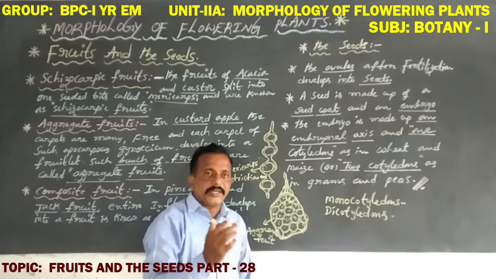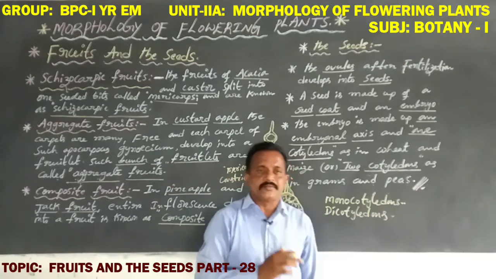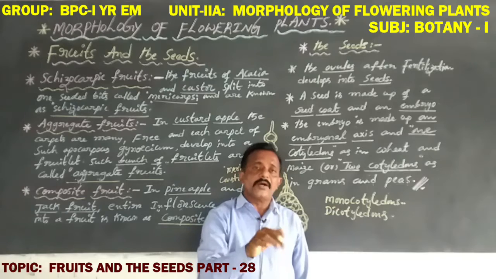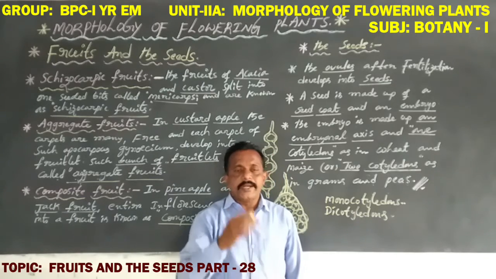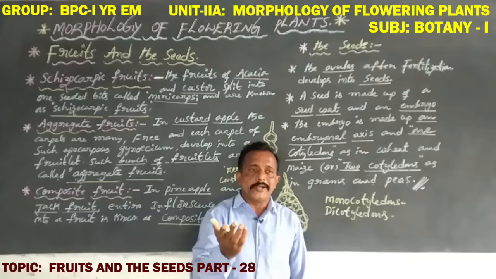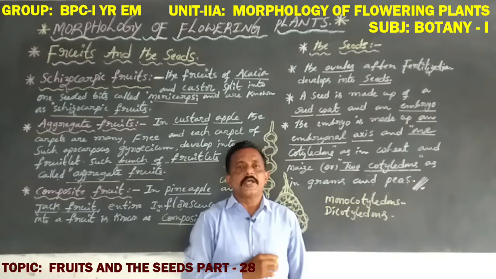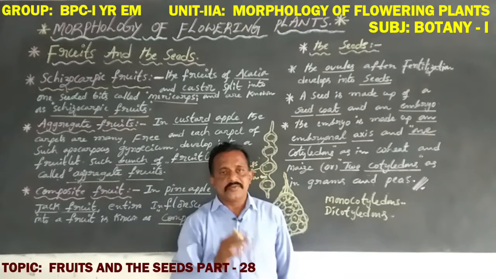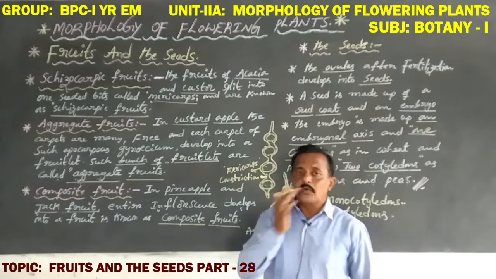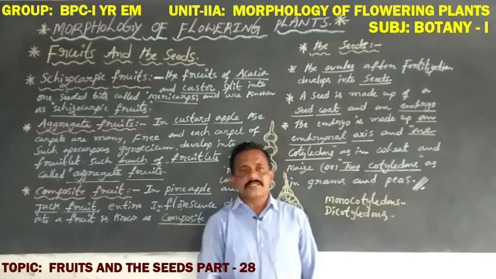An embryo with a single cotyledon is called monocotyledons, and an embryo with two cotyledons is called dicotyledons. Okay, now this is about the fruits and the seeds.